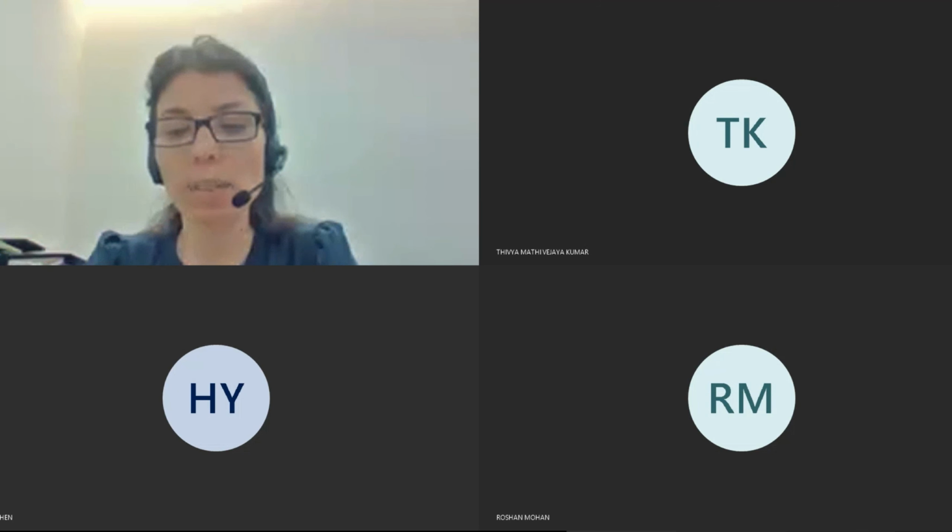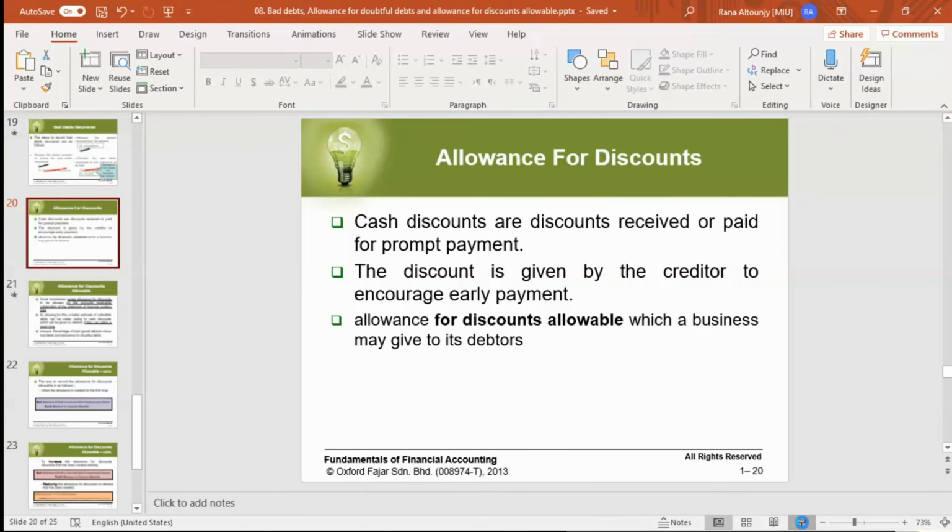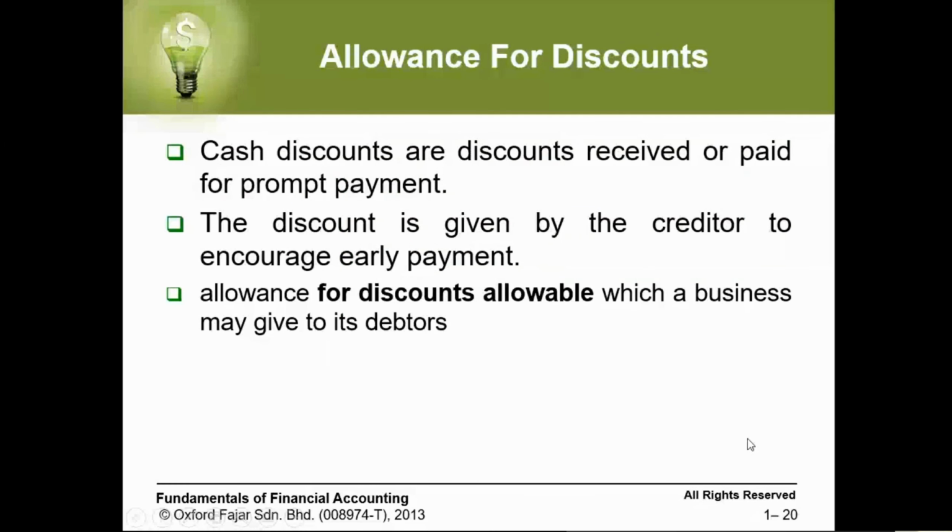The last topic left in today's class is also about creating an allowance, and this allowance is for discount, okay? Sometimes we expect that some of our customers will look for a discount when they make their payment. So we have to prepare ourselves earlier, and this discount should be taken from the profit and should be recorded in the year where this debt was created.